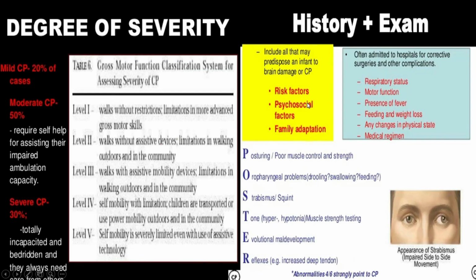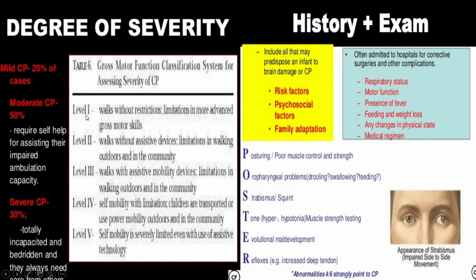Now, as per the degree of severity of the patient, the prognosis or the stage of the disease can be classified by the gross motor function classification system. For undergraduate students, you just need to know the name, and there are 5 levels. In level 5, the patient's self mobility is severely limited even with the use of assistive technology.